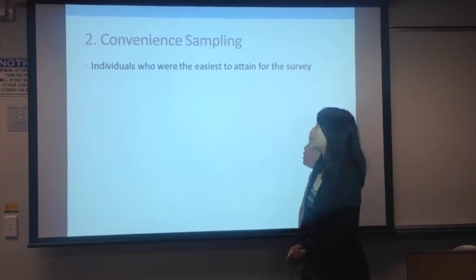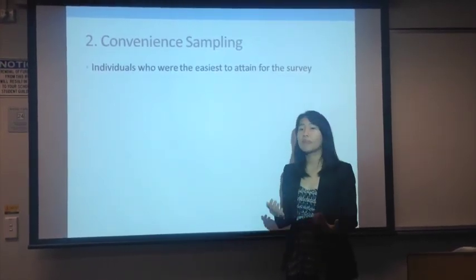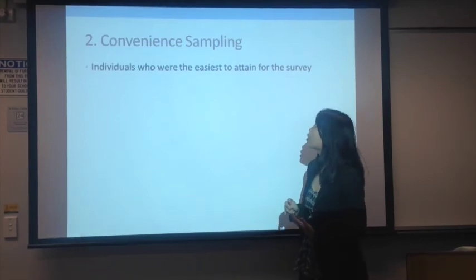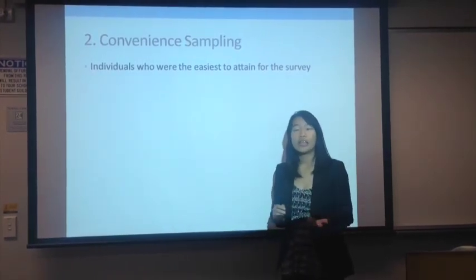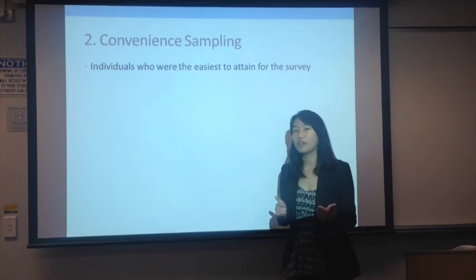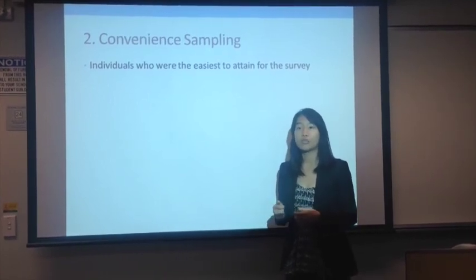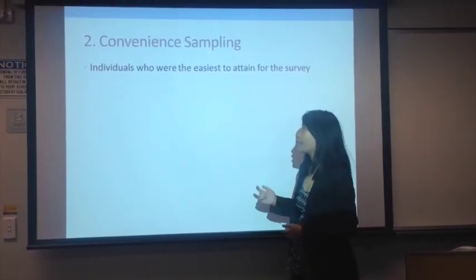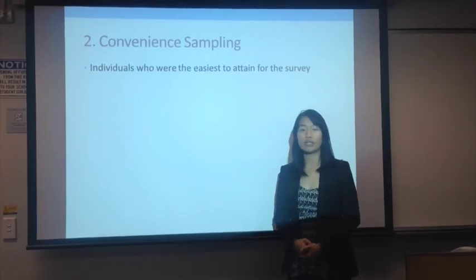And next, we had convenience sampling. This basically just meant that individuals who were the easiest to attain for the survey were picked. They were only chosen and asked to do the surveys because they were accessible to those who had the surveys. This also affected the data that was provided to us.